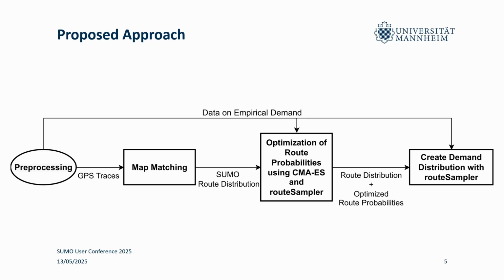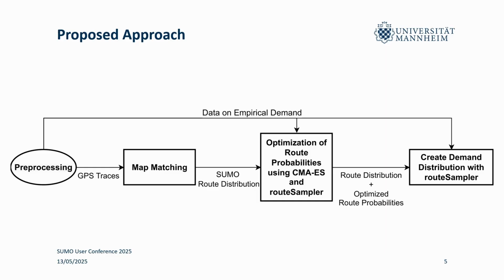So we present an approach to somewhat fix this, or at least improve this. And the idea is the following. We start by preprocessing, so both for the empirical data, this means plausibilizing the data from different data sources. We filter the GPS traces, and then we perform map matching. Map matching means we match individual GPS points to edges in SUMO, and then get route distributions.